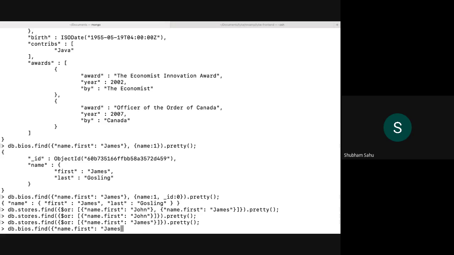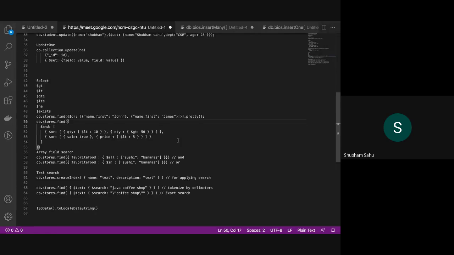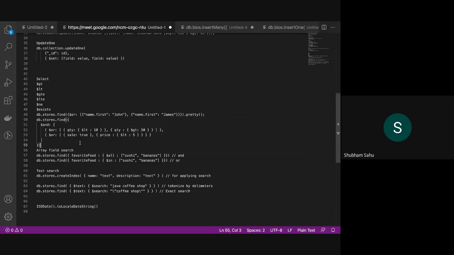I'll check out why it's not working. Okay, and I'll be sharing this command with you guys again. So basically, to give you an overview, in this find, the first parameter, the first object that comes, is basically the filter part. Whatever filter we want to apply on our search result.